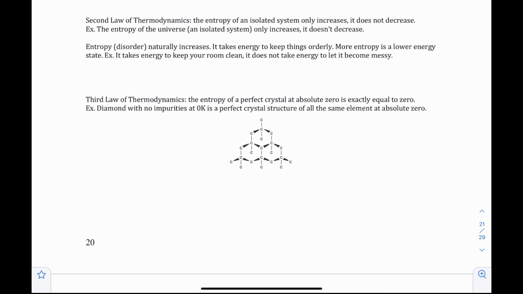The third law of thermodynamics says that the entropy of a perfect crystal at absolute zero would be exactly equal to zero. An example of this would be a perfect diamond with absolutely no impurities at 0 Kelvin. And remember, at absolute zero, you would have no kinetic energy and no movement whatsoever, which is essentially impossible. But if it were possible, then the entropy would be equal to zero.